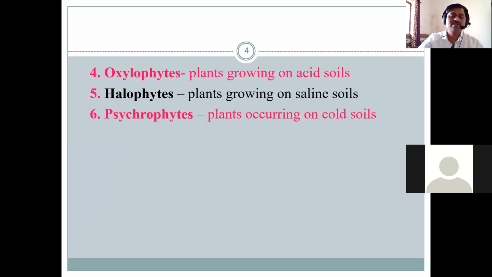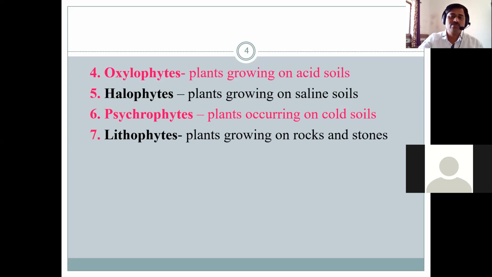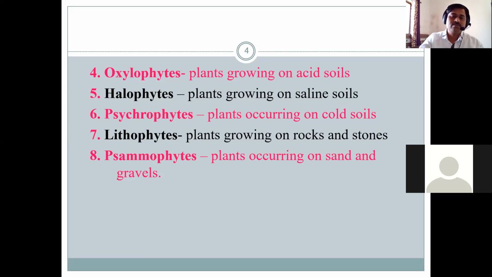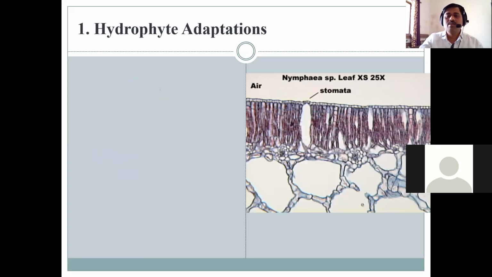Psychrophytes are plants occurring in cold soil or icy glaciers. Lithophytes are plants growing on rocks and stones. Psammophytes are plants occurring on sand and gravel. So these are the different adaptations occurring in plants.